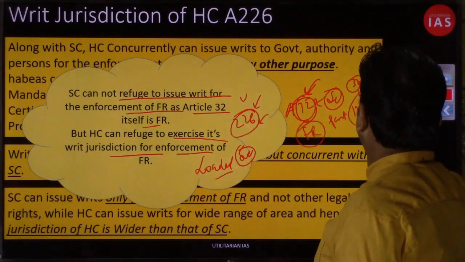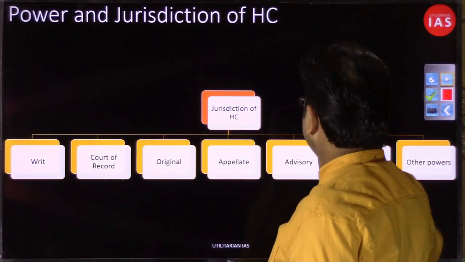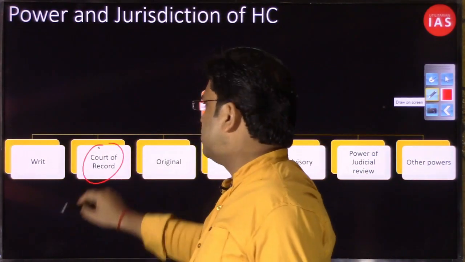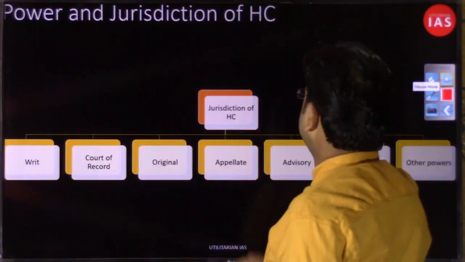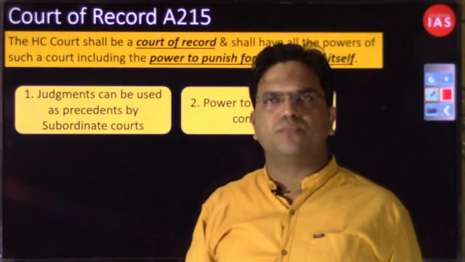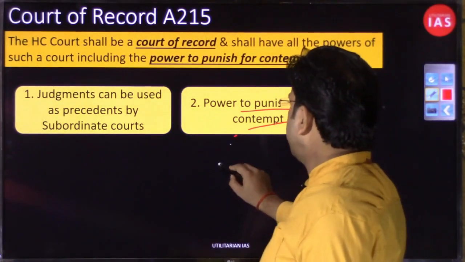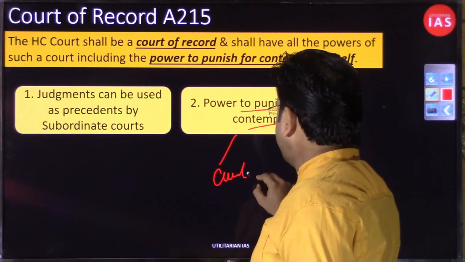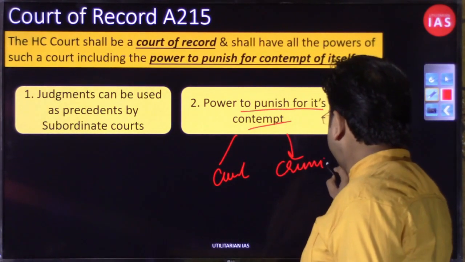Now we are moving to the next vertical, and in this vertical, see, as far as the court of record is concerned, as I already told you, under this court of record the Supreme Court had the power to punish persons and organizations for contempt, and you had these two kinds of contempt. If you remember, you have civil contempt and criminal contempt, right?